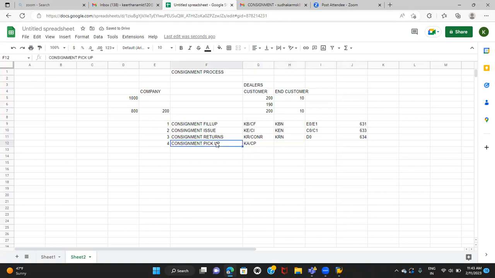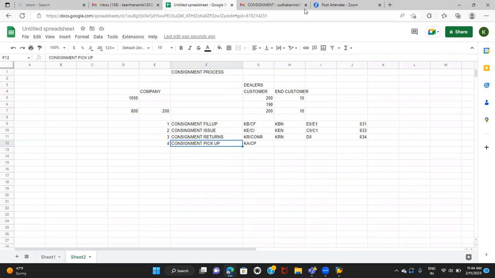Now moving on to the consignment pickup. This is the last step in the consignment process. As I said before, normally we'll give 30 days of time to the customers, or 6 months, or 4 months. So sir, we are going to give you 30 days of time. If you're able to sell the product, you can sell it out. Otherwise, we'll take back our material. So that 30 days is over. Now the company is going to pick up all the materials, whatever is there at the customer's place. They're going to take it back permanently. We're just transferring the stock from the customer's place to the company's place. There is no billing involved because the ownership still remains with the company only.